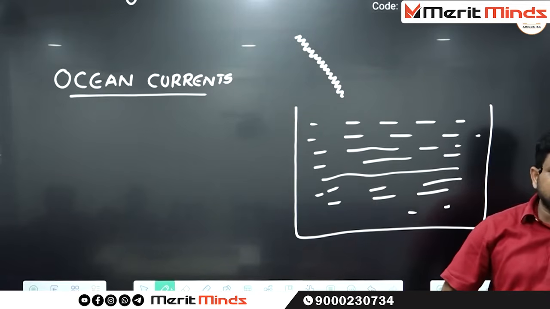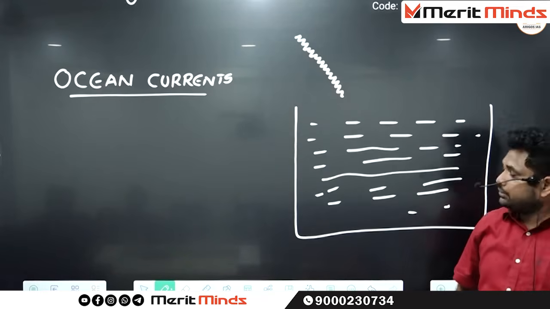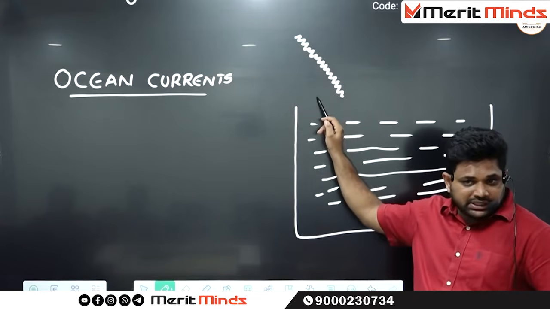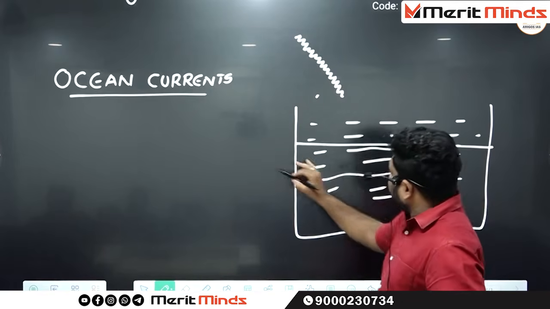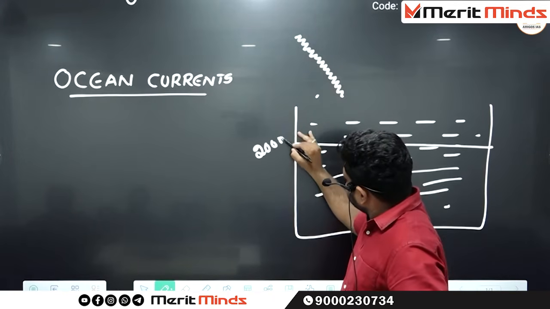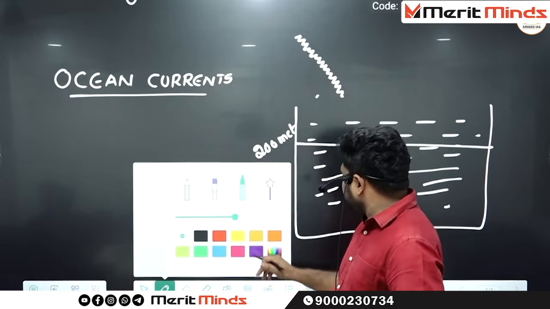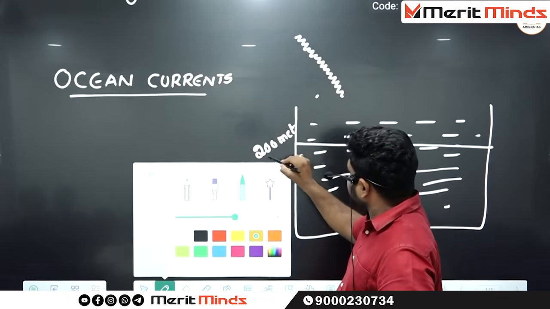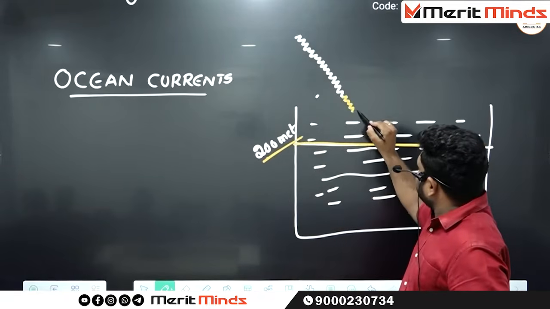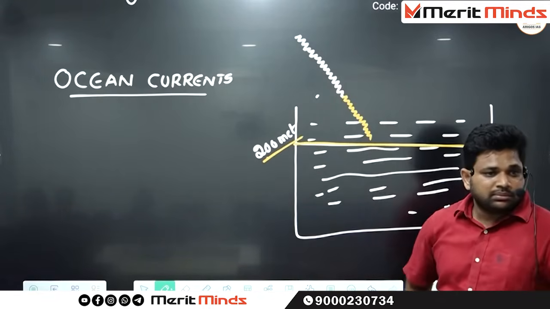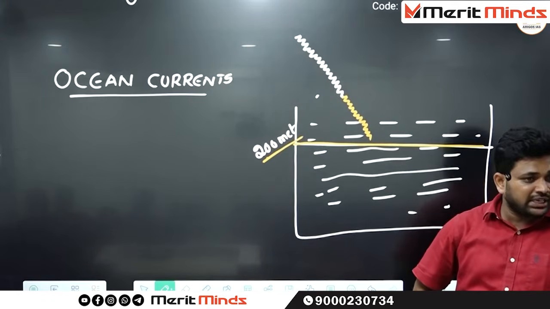Insolation. What do you mean by insolation? Incoming of solar energy, in the form of long wave or short wave? Short wave. This insolation energy can penetrate a maximum of up to how many meters? 200 meters. The sun rays can penetrate a maximum of 200 meters. This is the 200 meters. Up to this extent, you can find the penetration of sunlight. Beyond the 200 meters, there is no question of penetration of sunlight.